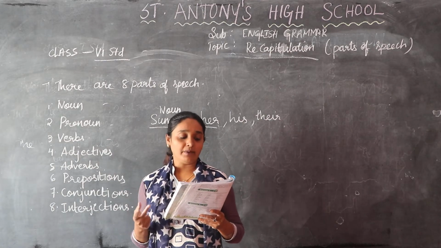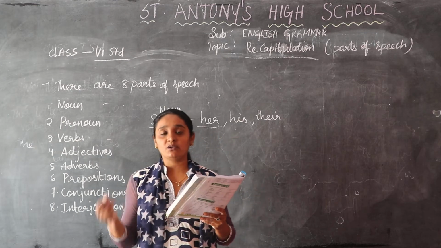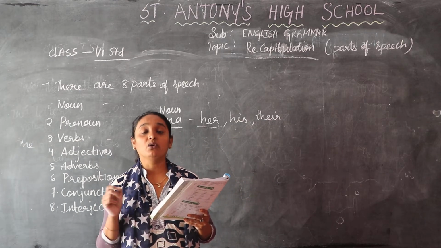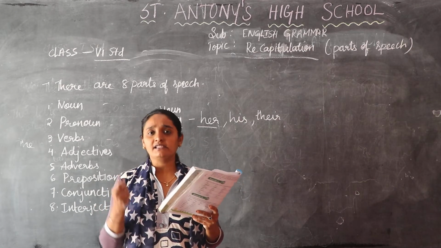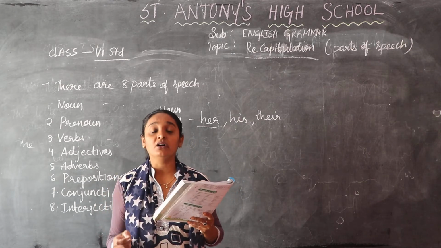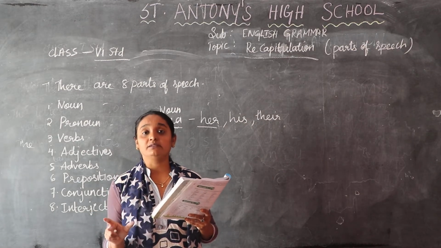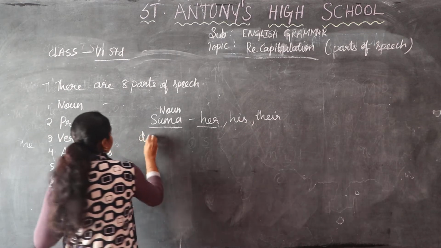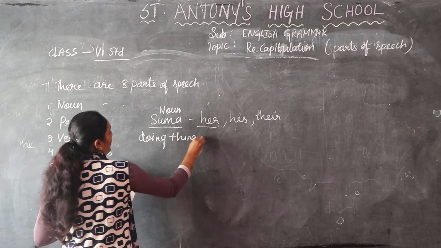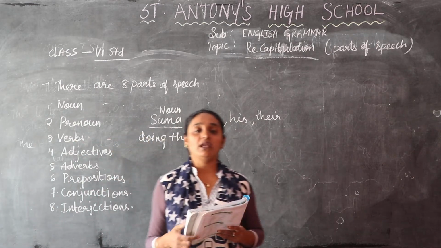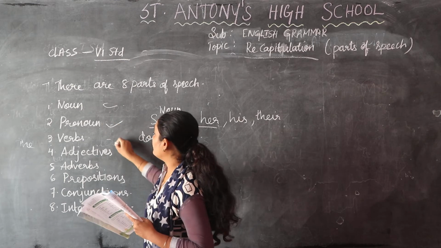Die, happened. Then noun, pronoun, so verb also.